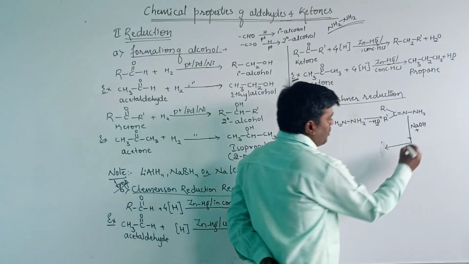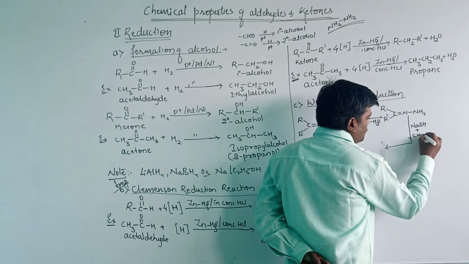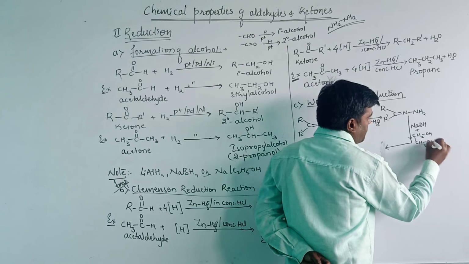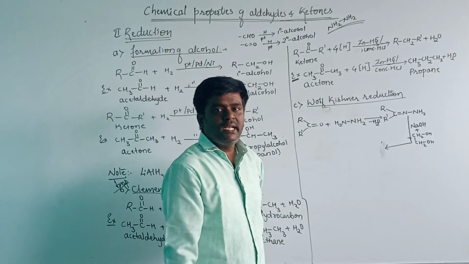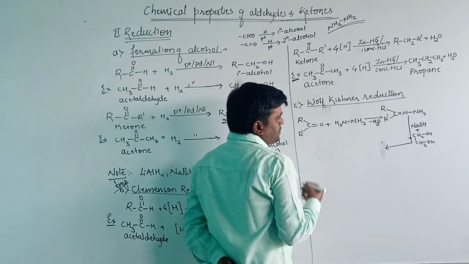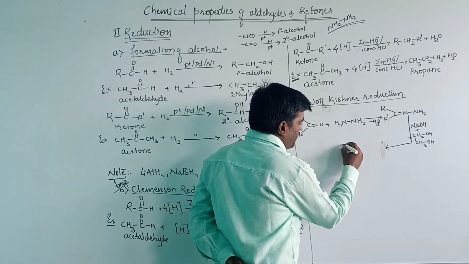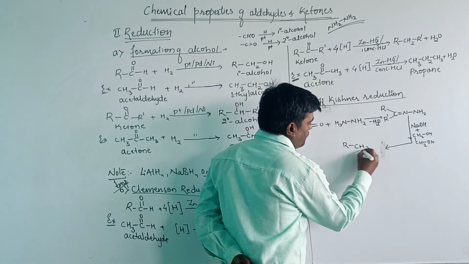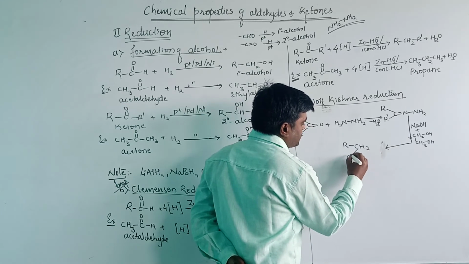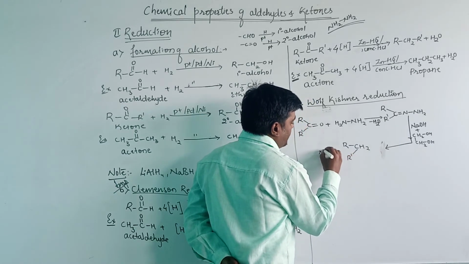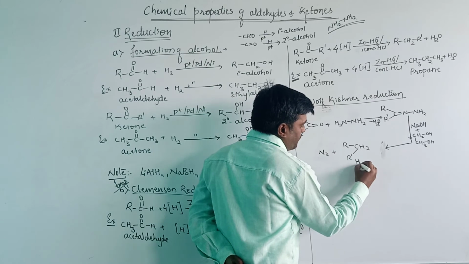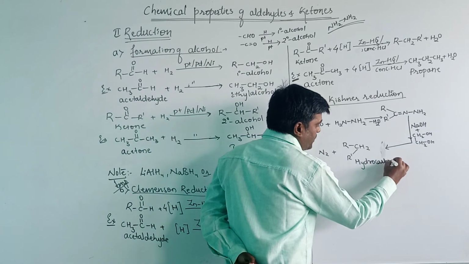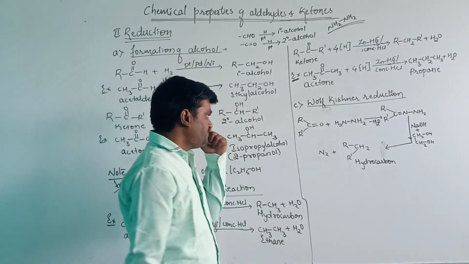Ethylene glycol is CH2OH CH2OH. And it will give the hydrocarbon, here R CH2 R dash plus nitrogen. So the main product is the hydrocarbon.